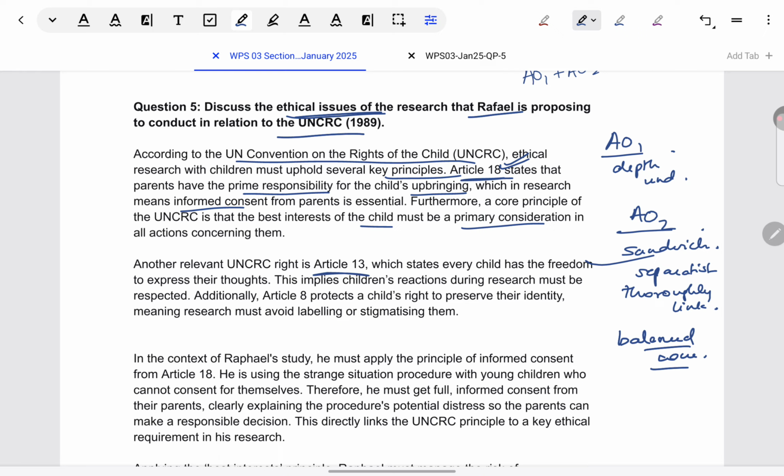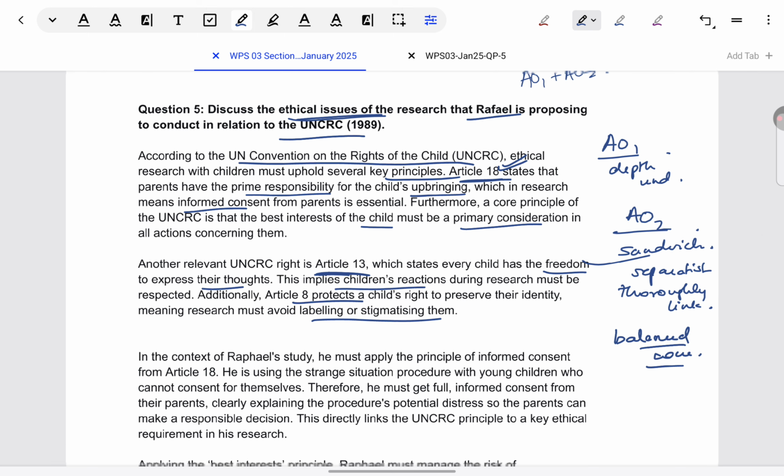Then there's Article 13. In that, freedom of children to express their thoughts, and researchers should respect children's thoughts and listen to them even though they are not adults. Then there's Article 8, which talks about no stigmatizing or labeling of children, like their identity should not change because they've participated in the research. They should not come out with a stigmatizing label from it, as if they're having some mental illness. So these are the general considerations. This is what makes for AO1.